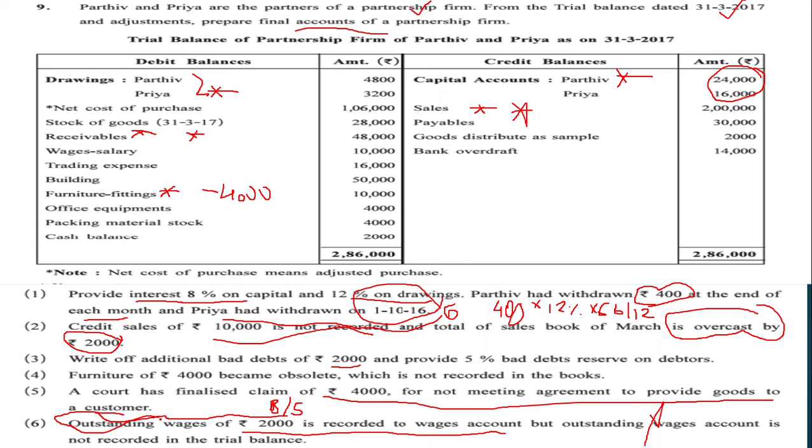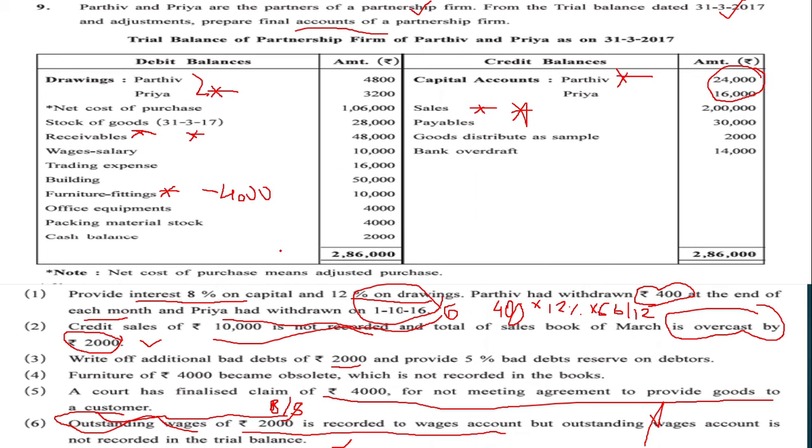And yes, your guess is correct. This is worth 2000 and this is also worth 2000. We will be giving only one effect to both adjustments. That's why we can say that our accounts will be tallied. So now let us first